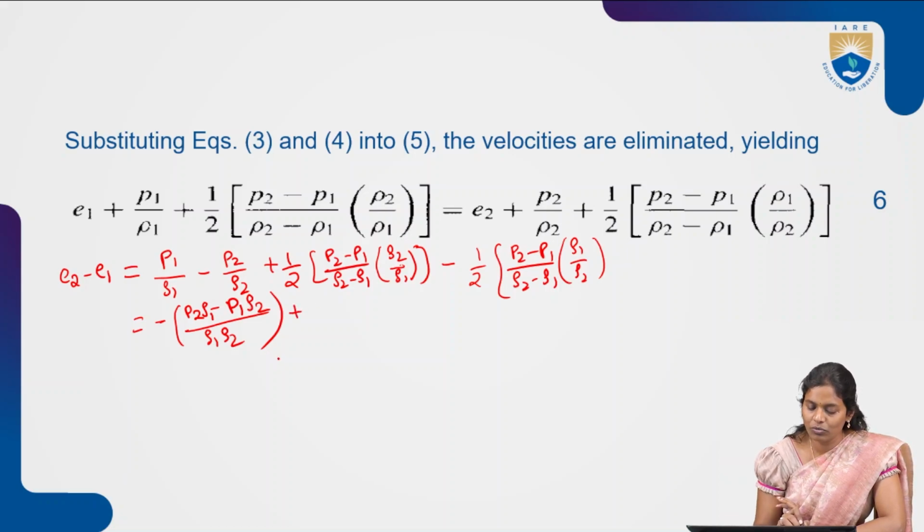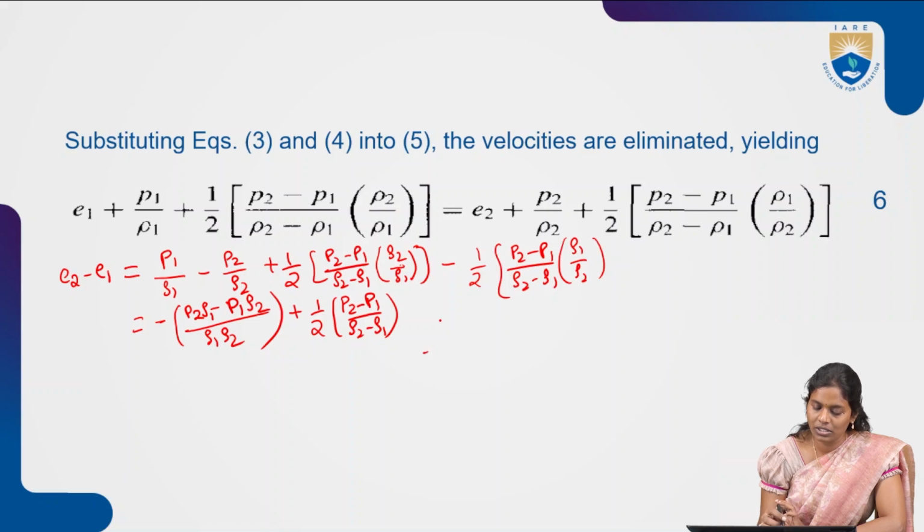Now from this expression we can take out the common, half into P2 minus P1 by rho 2 minus rho 1. What expression will be left out? Rho 2 divided by rho 1 minus rho 1 divided by rho 2.